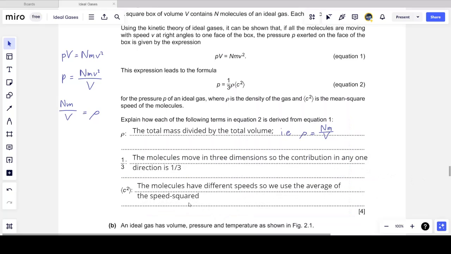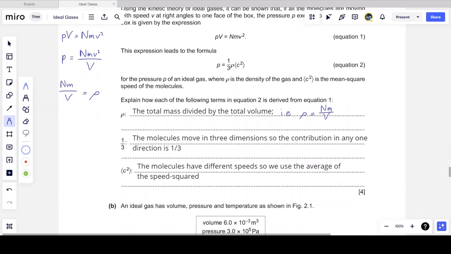Notice how I put speed squared with the hyphen, because we use the average of speed squared. And what I mean by this is this thing is the average of speed squared, and it's not equal to the average of speed, squared. That's why I use the hyphen. It's the average of the squares of all the speeds, the mean square speed. Since the molecules have different speeds, we use the average of the speed squared.